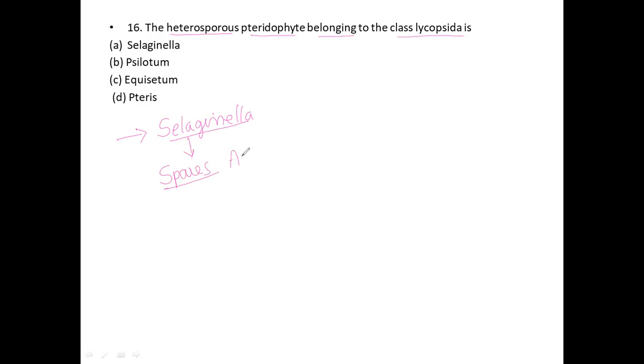The spores are nothing but asexual reproductive structures. So two different types of spores are produced, one macro, another micro. For this we give a special term, that is heterosporous.